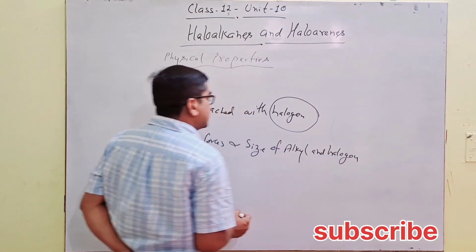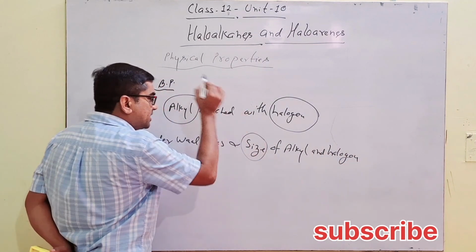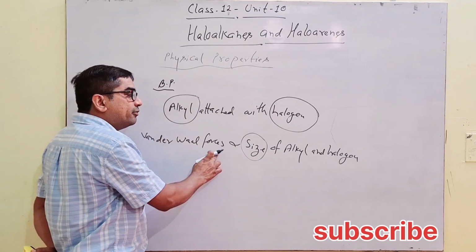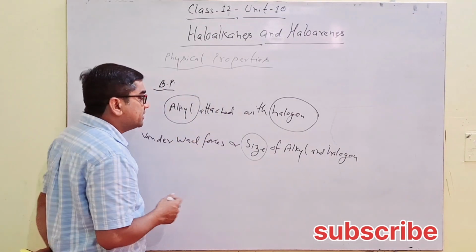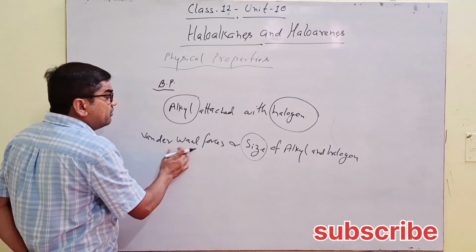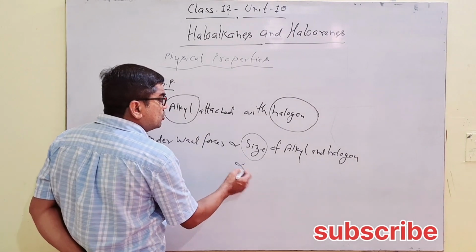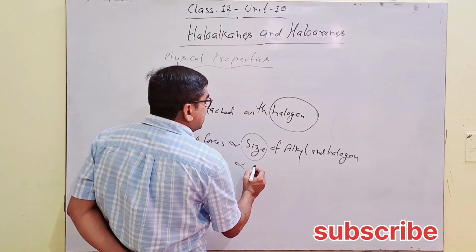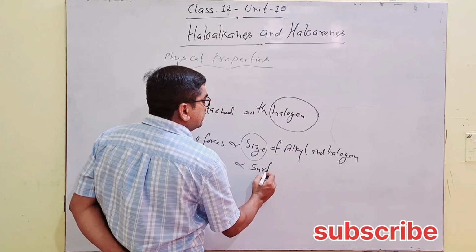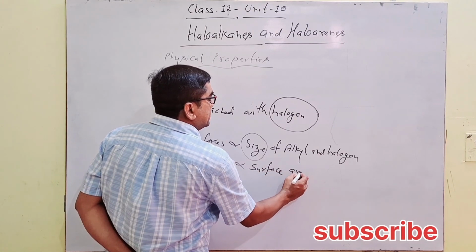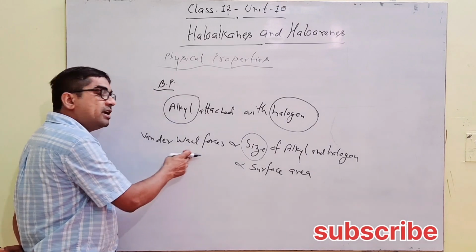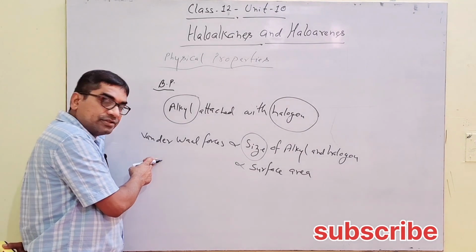हैलोजेंस और एल्किल्स के साइज इंक्रीज करने के साथ साथ वांडरवाल फोर्सेस ऑफ अट्रैक्शन इंक्रीज करते हैं. Van der Waals forces of attraction also increase along with surface area. Higher the surface area, higher will be the van der Waals forces of attraction.